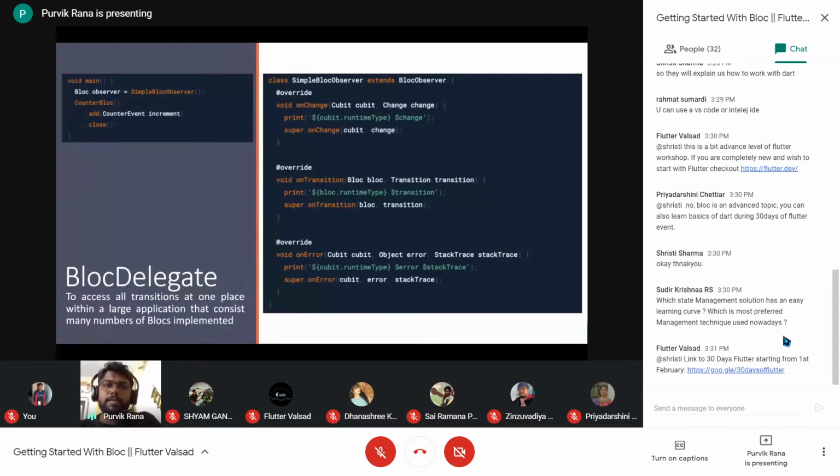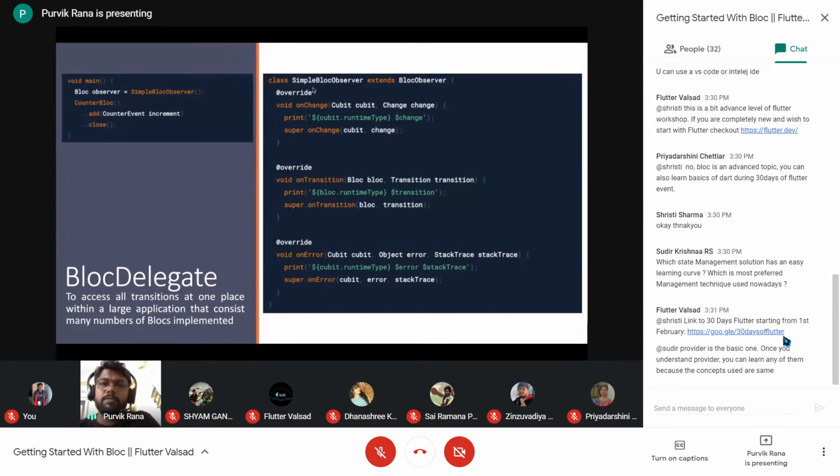Next, talking about the bloc delegate. To access all the transitions, all the errors, all the changes, we can have the bloc delegate, which is now termed the bloc observer. So we can have an observer which observes all the transitions happening under the hood of our application. Whatever number of blocs there are, we can have all those transitions printed in our console. We can also handle onChange, and we can also identify the errors in all of the blocs that are going through our application.